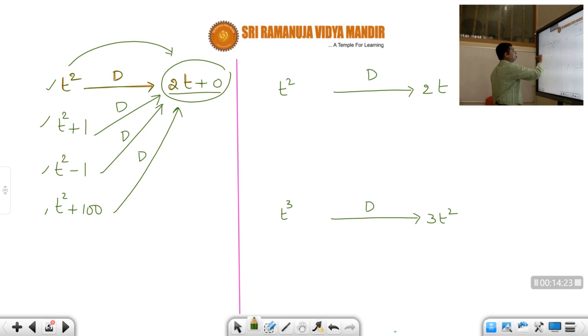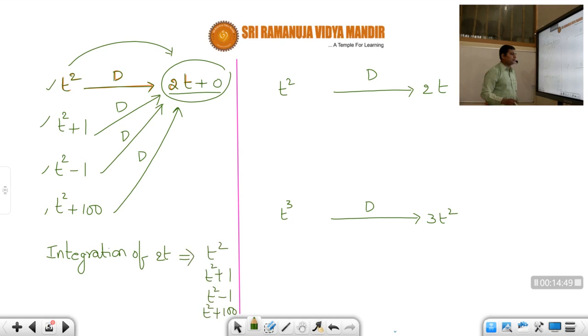Now the differentiation of t square plus 1 is also 2t. Now if you take integration of 2t, you will get t square plus 1 also. So that means integration of 2t will have so many answers, students. It can be t square, it can be t square plus 1, it can be t square minus 1, it can be t square plus 100 or t square plus 3 by 2. All these answers are for integration of 2t. Correct or not, students? Okay.